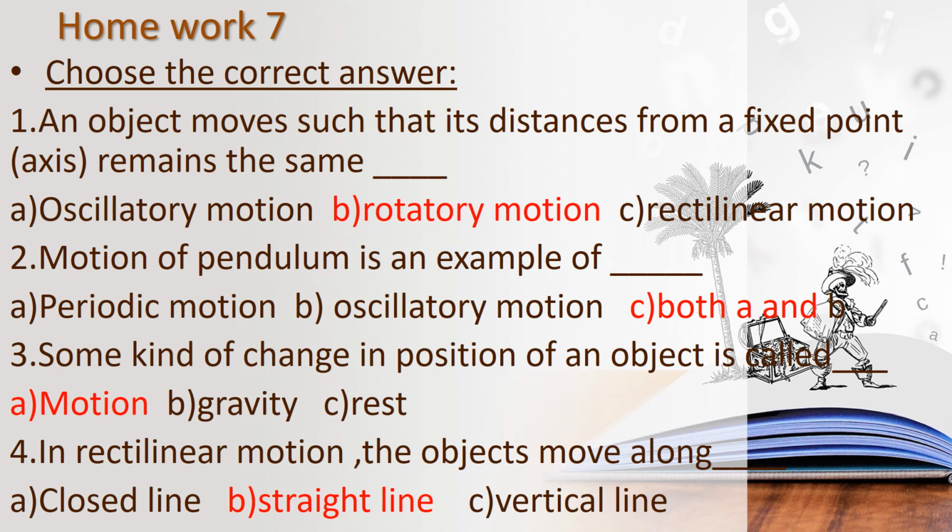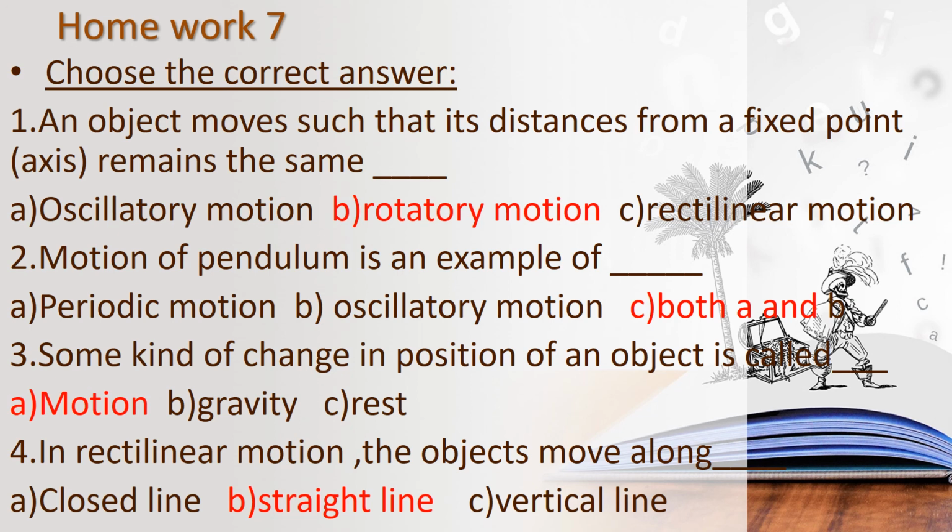Children, this is the homework for video 7. Homework answers of video 7. See the first question. An object moves such that its distance from a fixed point remains the same. What is the answer? Rotatory motion. And second one, the motion of pendulum is an example of both periodic motion and oscillatory motion. So the answer is both A and B.